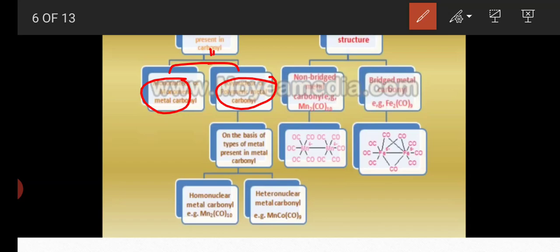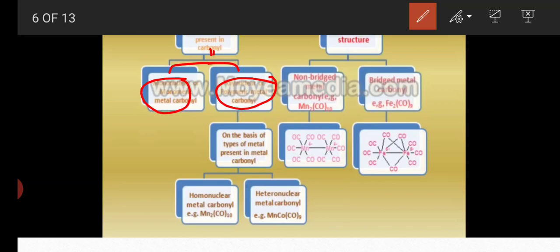Two types: mononuclear or monomeric metal carbonyls and polynuclear or polymeric metal carbonyls. Examples of monomeric metal carbonyls are nickel tetracarbonyl, chromium hexacarbonyl, iron pentacarbonyl, etc. These are monomeric or mononuclear metal carbonyls.